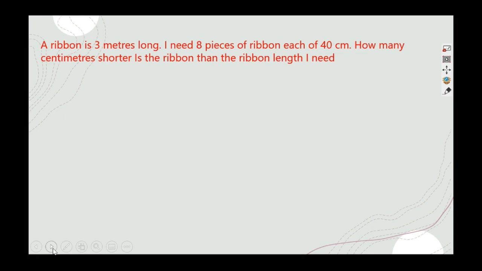I need 8 pieces of ribbon, each of 40 centimeter. How many centimeters shorter is the ribbon than the ribbon length I need? It is clearly given that the ribbon given is shorter. Okay, let it be. The length of given ribbon is equal to 3 meters.